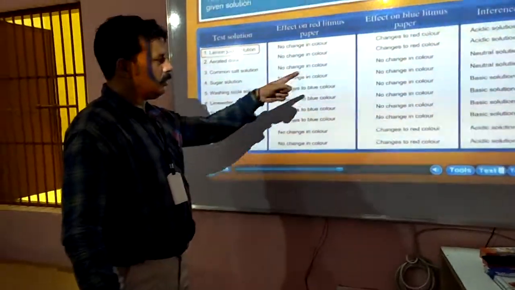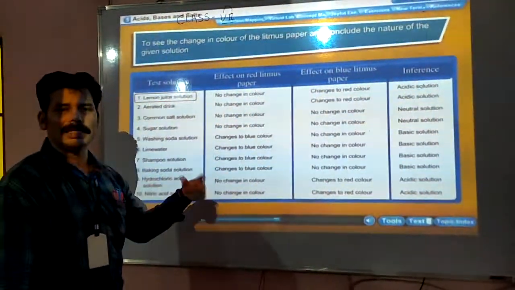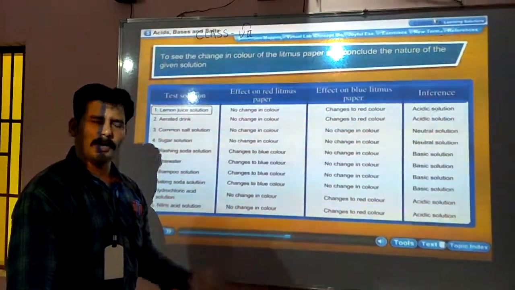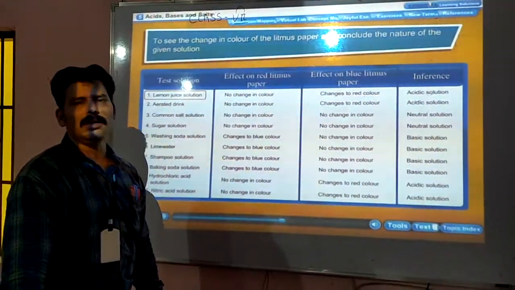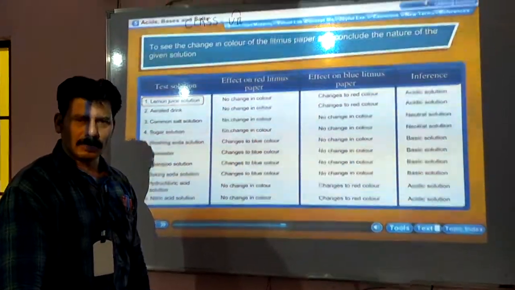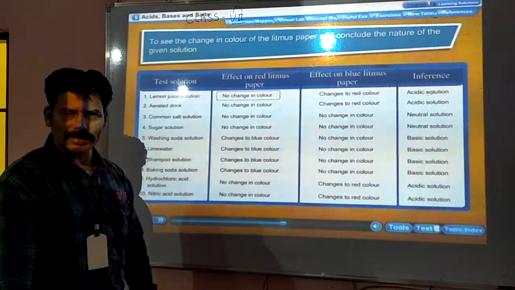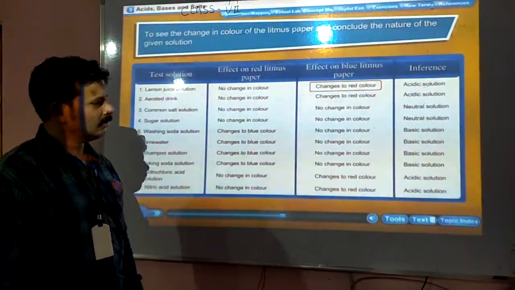So various things are there. They may be acidic, they may be basic, or they may be neutral substances. Neutral solutions are those solutions which do not change color from red to blue or blue to red. They never react.